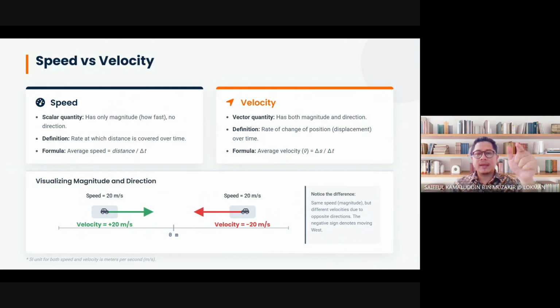Unlike the car on your right hand side, the speedometer tells us about 20 meters per second and it moves to the left. So speed is still 20 meters per second regardless of any direction of the car, but velocity is negative because the car is moving to the left. So how about if the car is moving downward? Downward is negative, then your car velocity should be negative 20 meters per second. So how about if the car launches straight upward? Then your car moves positive upward, positive 20 meters per second. As simple as that.